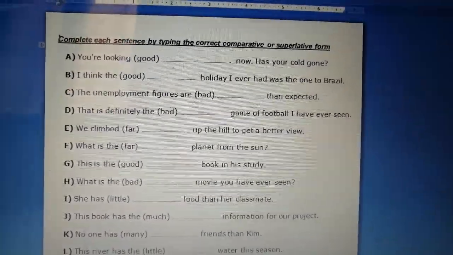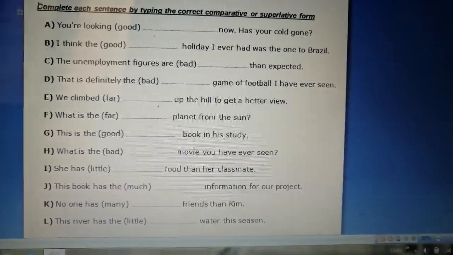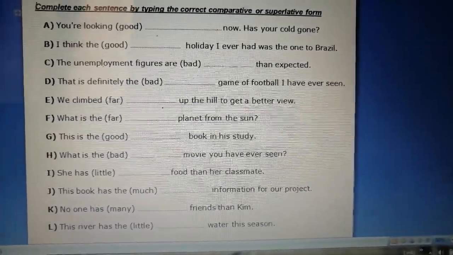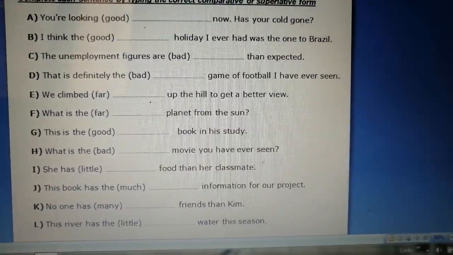So when you are using them, try to check the table in the video over there to use them correctly. This is your homework today. I'm waiting for your answers.